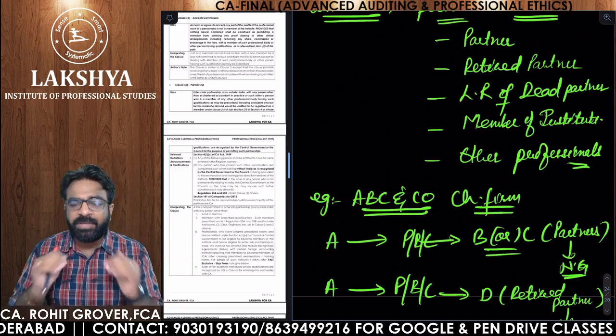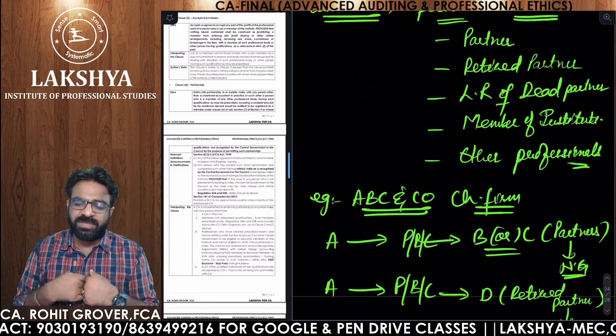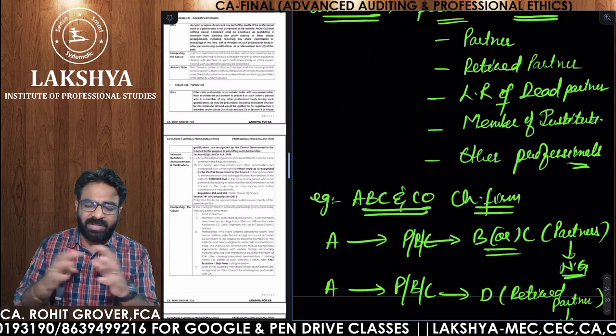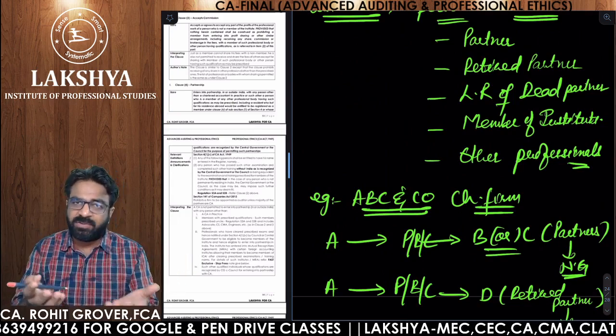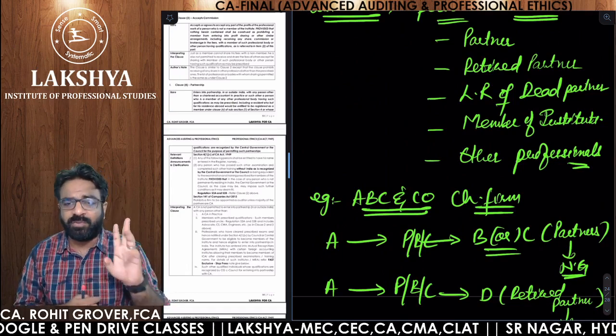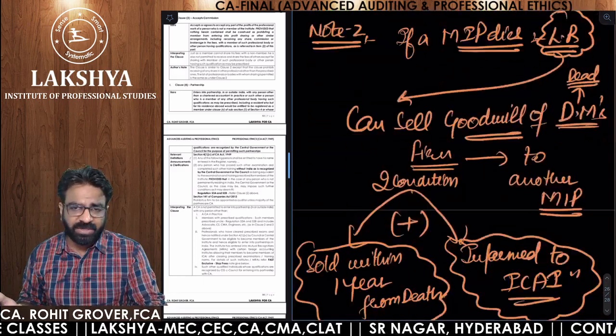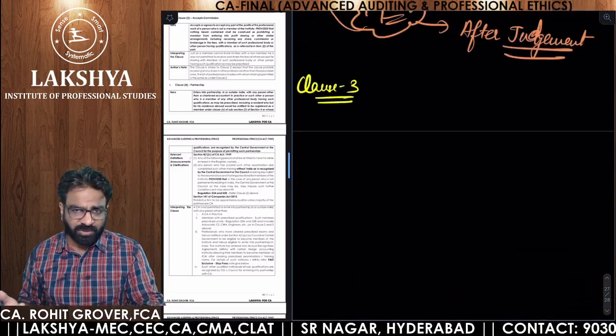Are you getting the point? So if you are sharing your profit, brokerage or commission of your business with any person other than these persons, then you are guilty of professional misconduct under clause number 2, part 1 of schedule 1. Did you understand the point? We have discussed so many provisions relating to that, and we have discussed notes also relating to that.